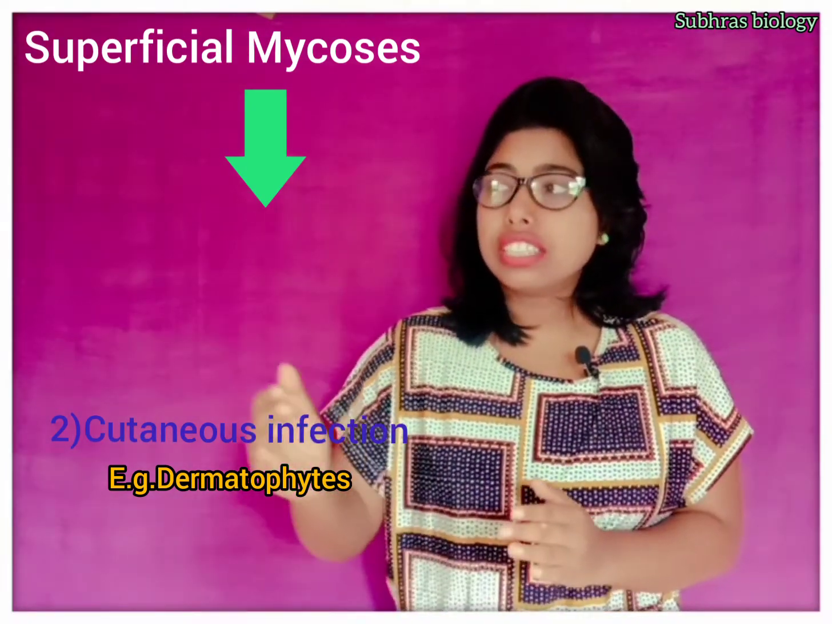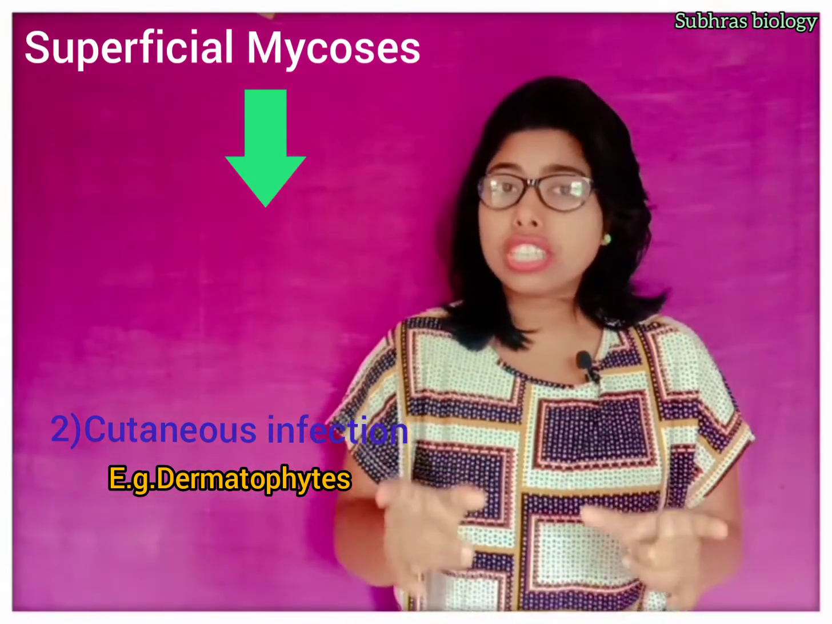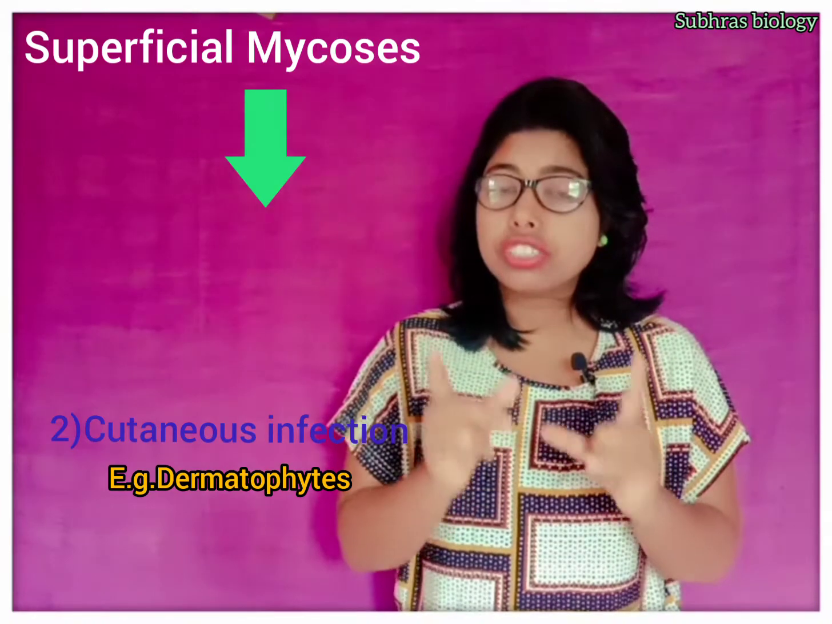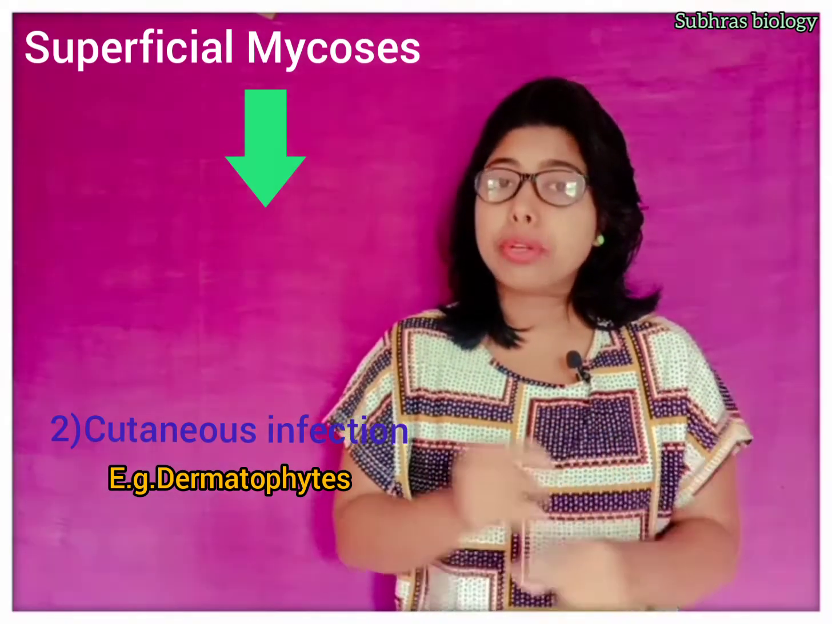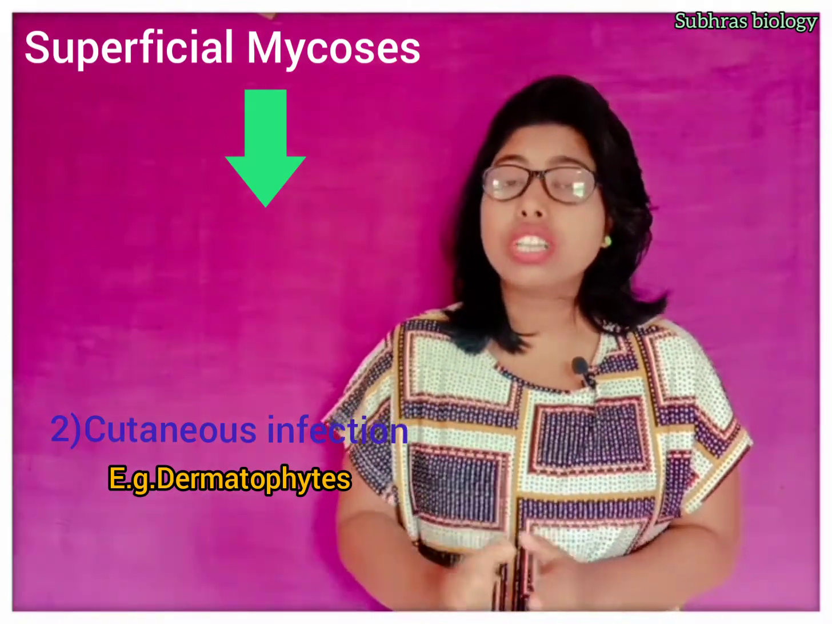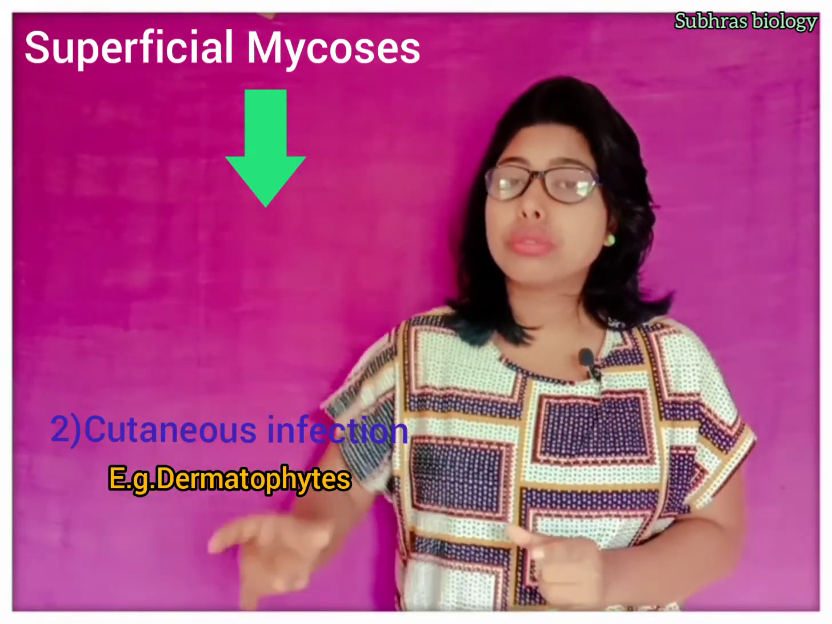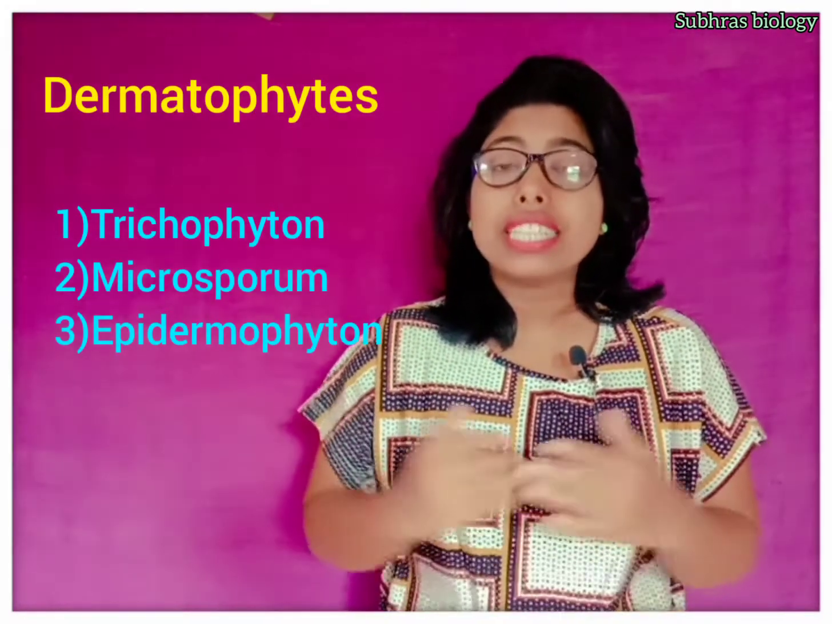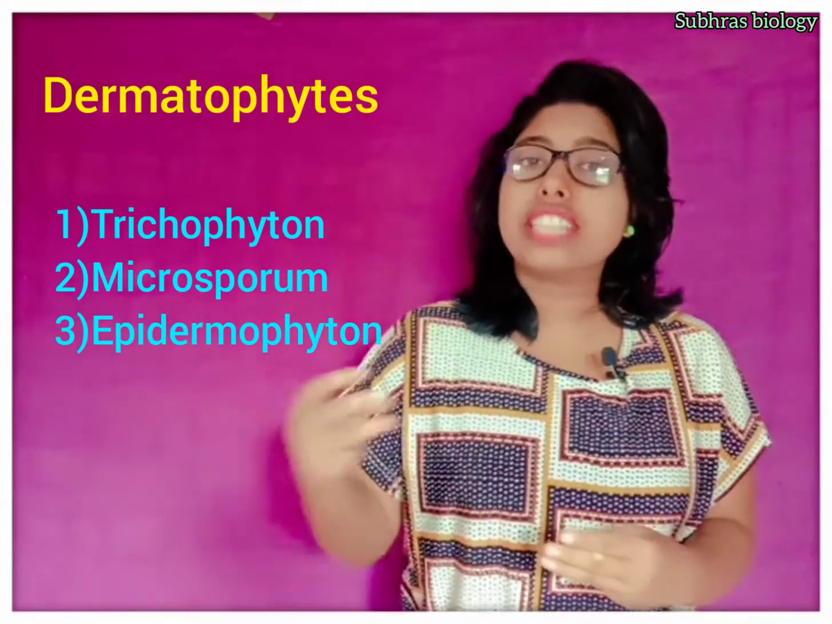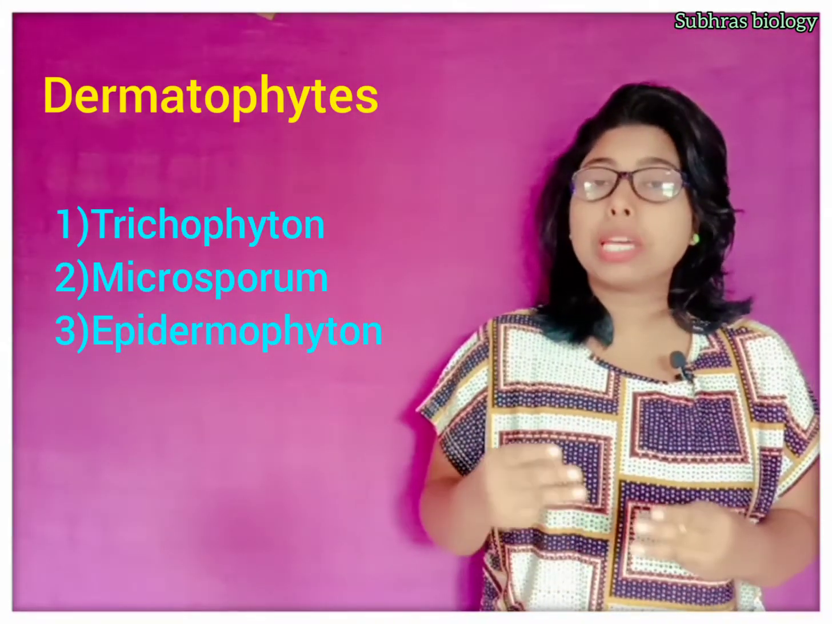These are mainly the dermatophytes. I am not talking about the classification of cutaneous infection, I am talking about the classification of dermatophytes. Three genera are there in the dermatophytes. Dermatophyte is the example of cutaneous infection. The first one is Trichophyton, the second is Microsporum, and the third is Epidermophyton.